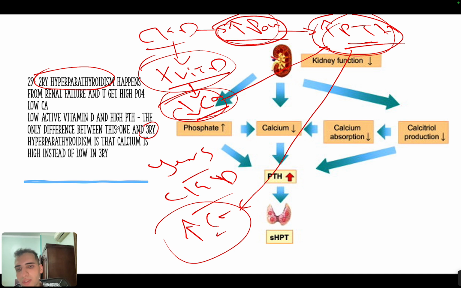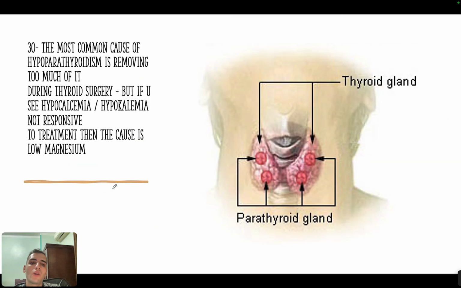Okay, so the only difference between secondary and tertiary is that calcium will be high in tertiary and low in secondary. Okay, here I said low in tertiary, just edit it.